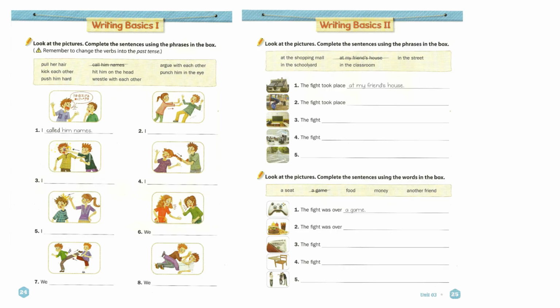For example, the fight was over a game. You can also write about money, food, another friend, or a seat. These details make your story specific. Instead of saying, we had a fight, we want to explain what caused the fight. Pause the video and complete the sentence practice.